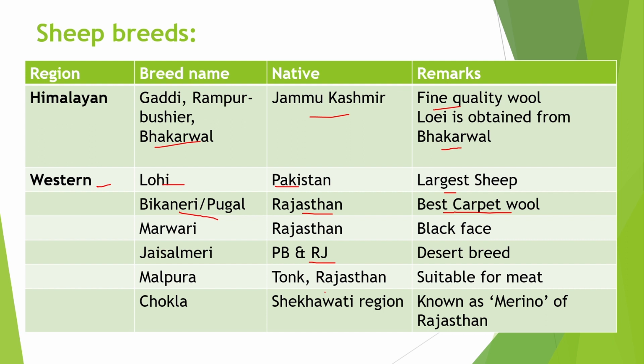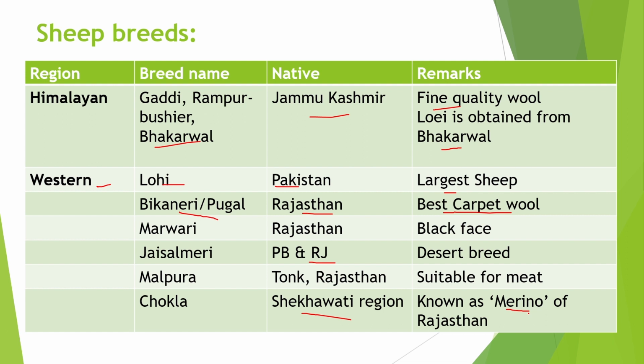Next breed is Chokla, originated from Shekhawati regions like Churu, Sikar, Bikaner district of Rajasthan. This breed is famous for superior carpet wool. This breed is known as Chhappar or Merino of Rajasthan.